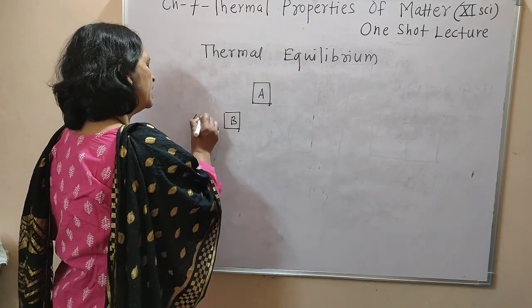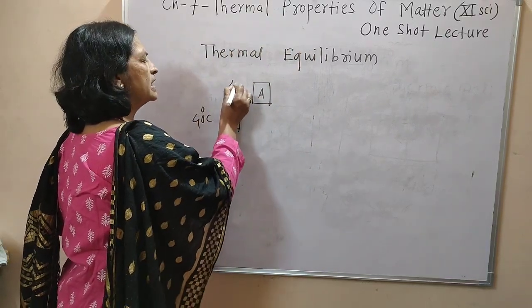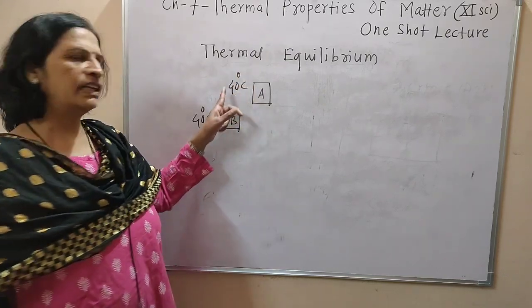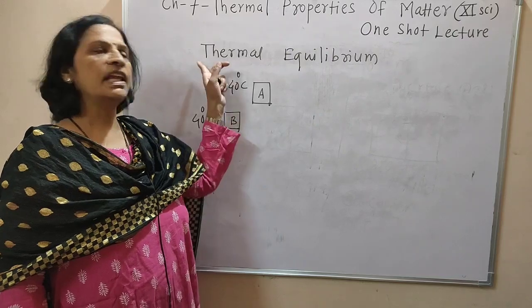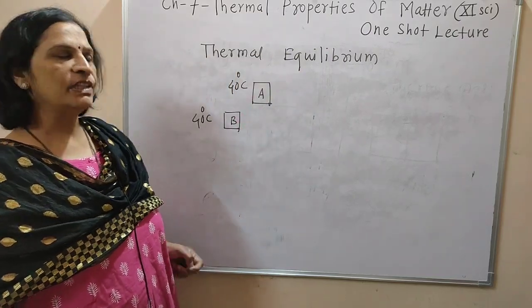Suppose system B is having temperature 40 degrees Celsius and system A is also having temperature 40 degrees Celsius. Then we can say that these two systems are in thermal equilibrium with each other.